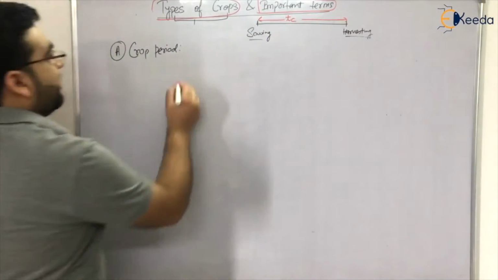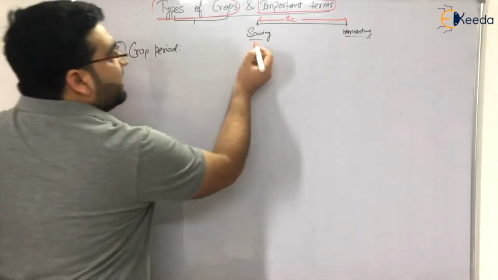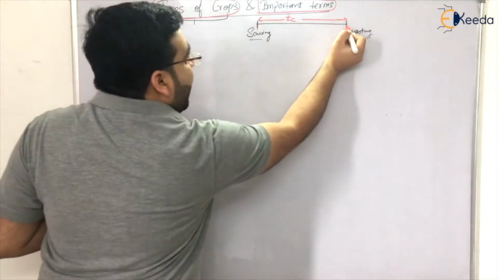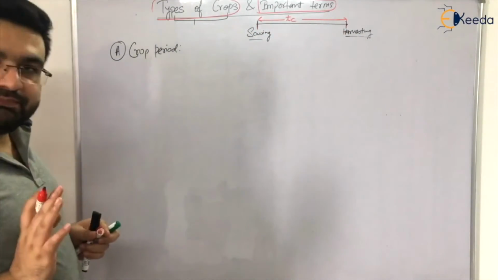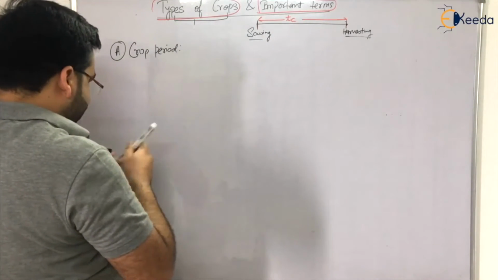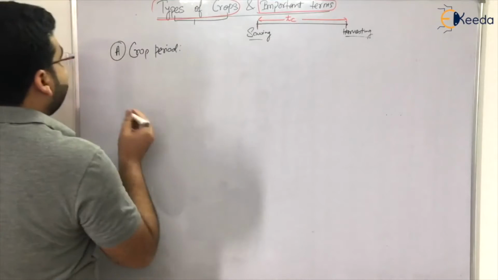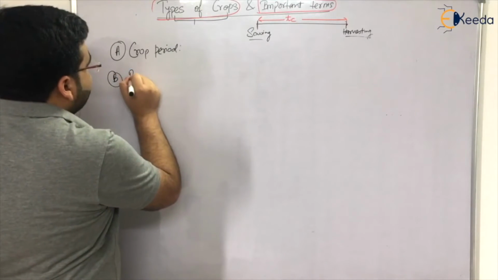I'm just dictating it. Clear? Now the second term, B, is known as the base period.